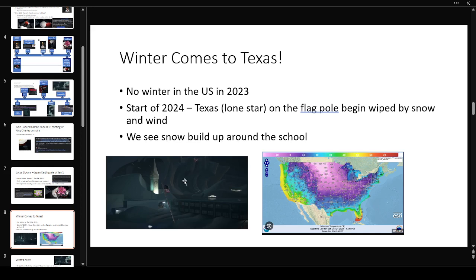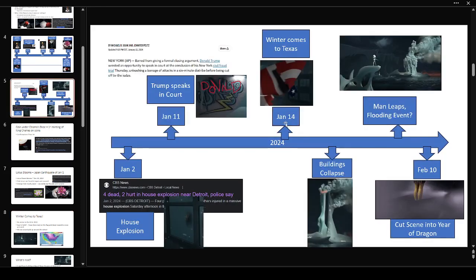So I think it's going to line up perfectly with this, which is right now, right? January 14th, I believe. So January 14th, winter comes. So what's next in this scene? Well, the next thing we see is these buildings collapse, and then this man leaping from this strange structure here.